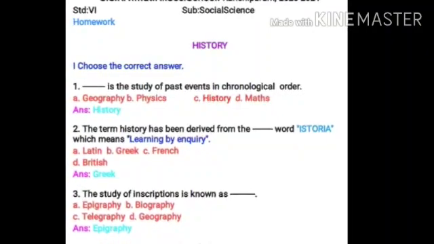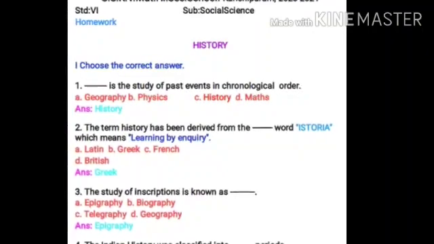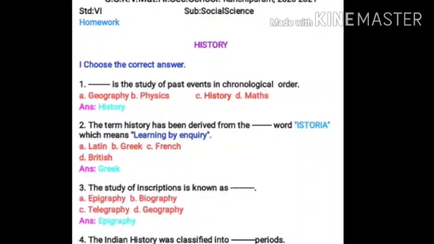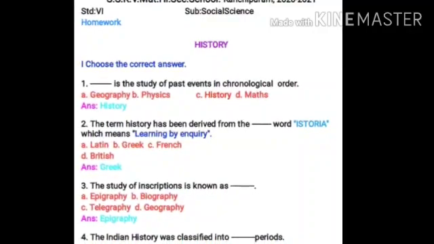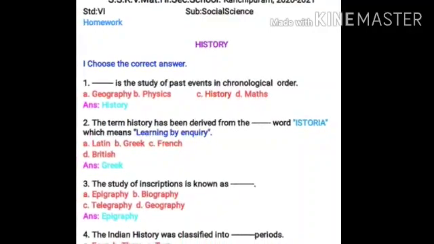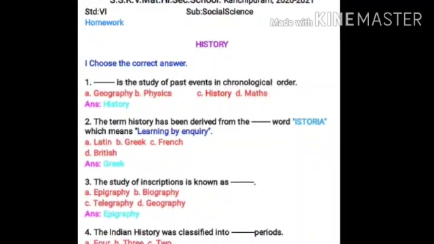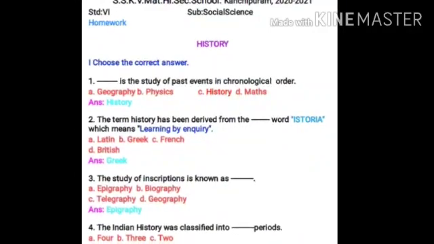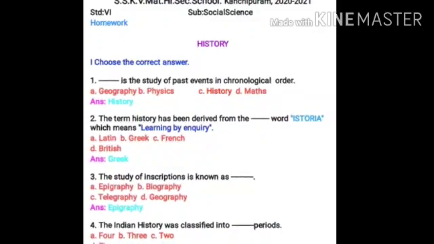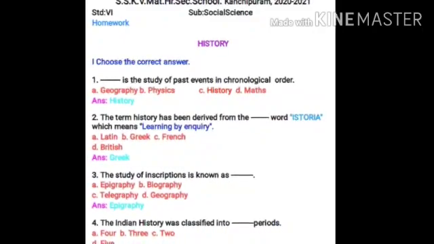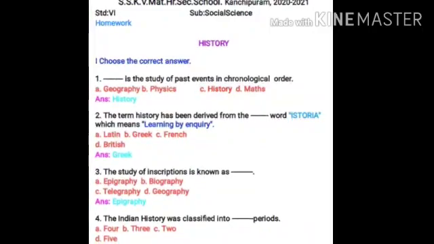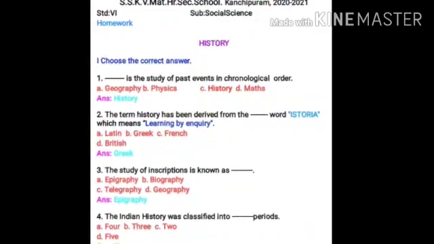Next, second, the term history has been derived from the dash word historia, which means learning by inquiry. Options A, Latin, B, Greek, C, French and D, British. Can you give me the answer? Yes, it is the Greek word. The term history has been derived from the Greek word historia, which means learning by inquiry.